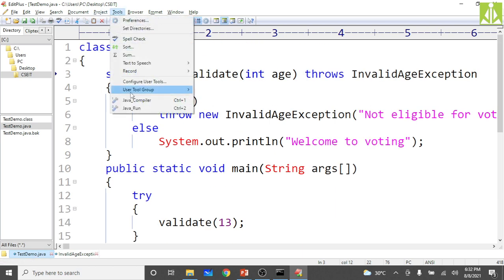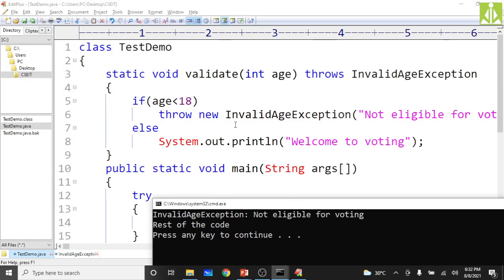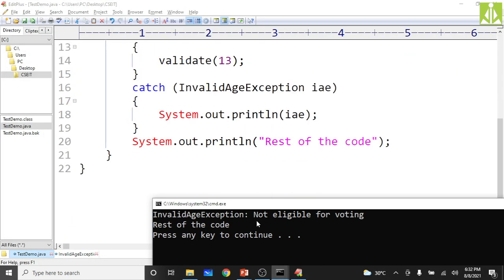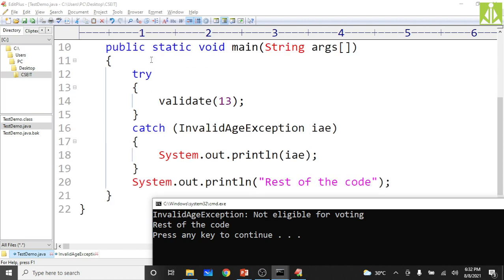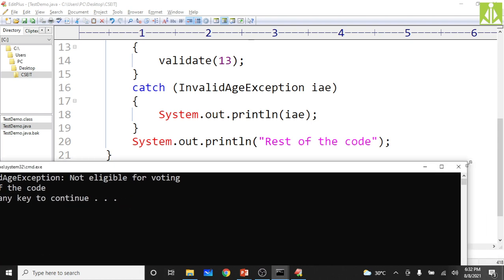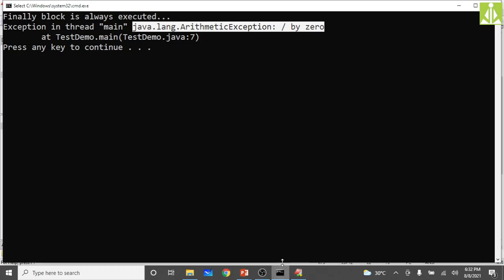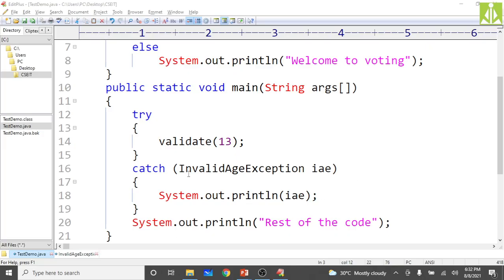Okay, so the program got compiled successfully, and if you see the output, yes, not eligible for voting because the age is 13 years. Who is giving this message? This catch block inside main is giving that message. And as main method is handling that checked exception of the user defined exception class, we are getting the rest of the code also on the output screen.